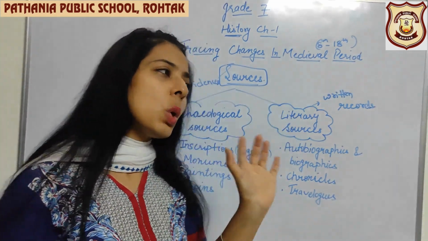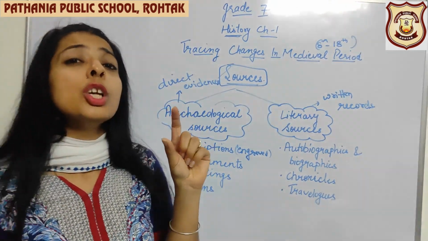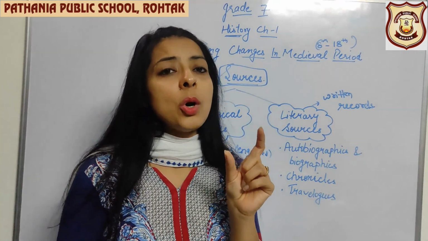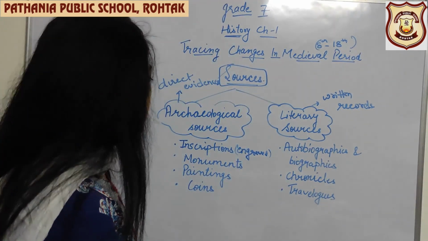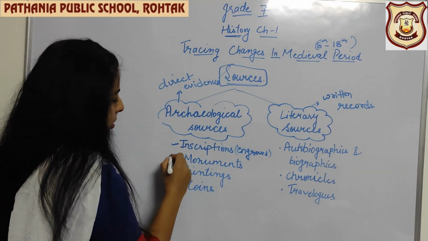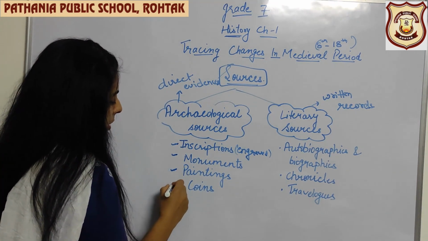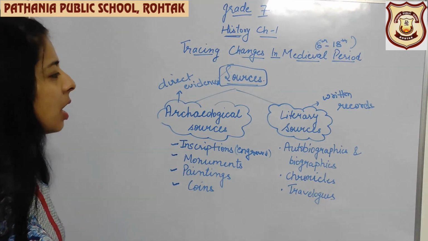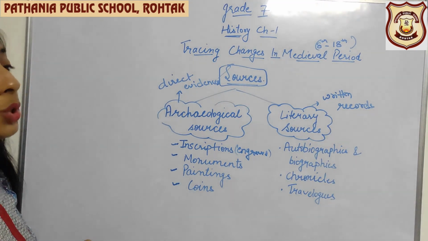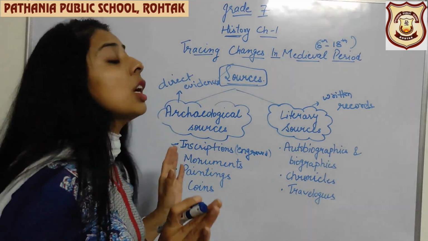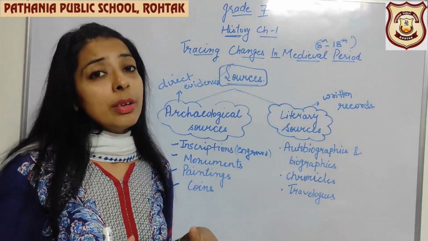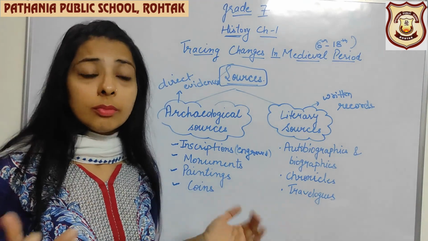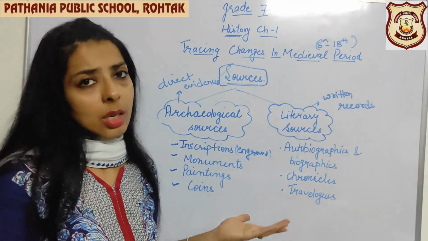So basically the coins give us short but very important information. थोड़ी सी information देंगे, but that is very very important. So inscriptions, monuments, paintings and coins that we have studied are archaeological sources, which are direct evidences, and we cannot alter them according to our requirement. If we want to change, we just cannot do that.